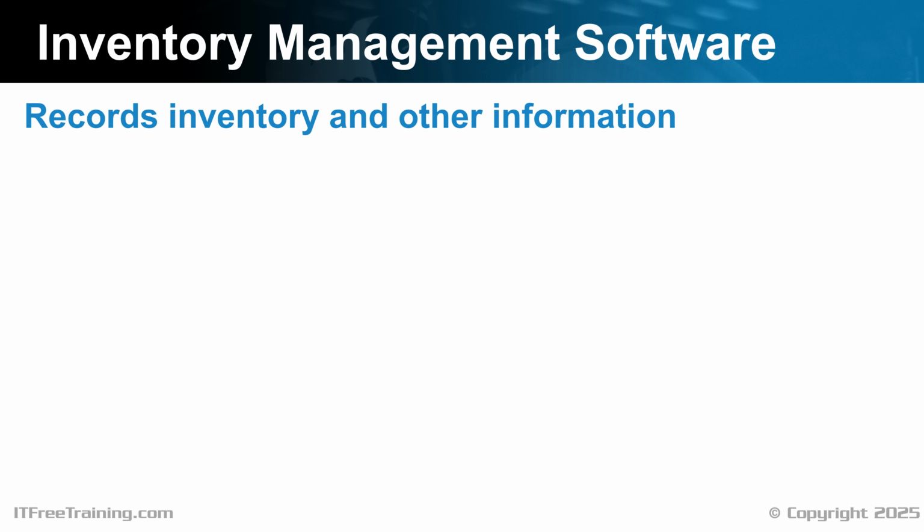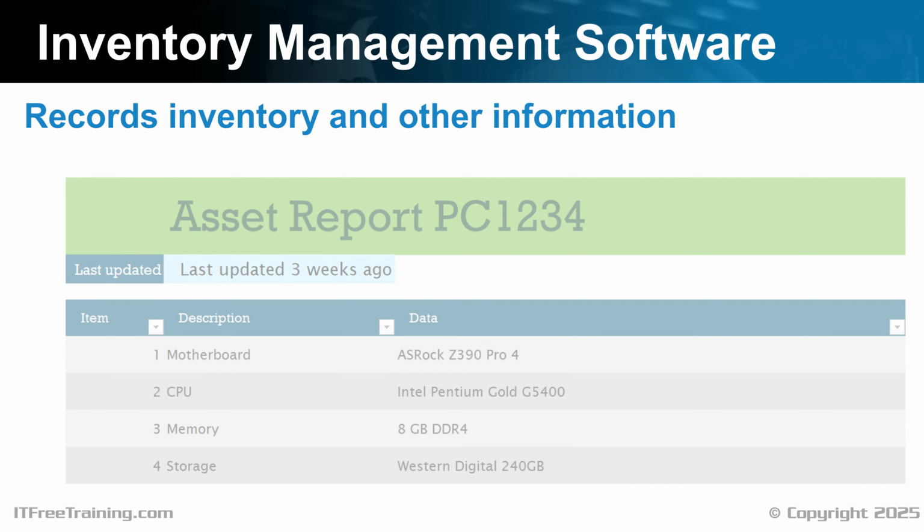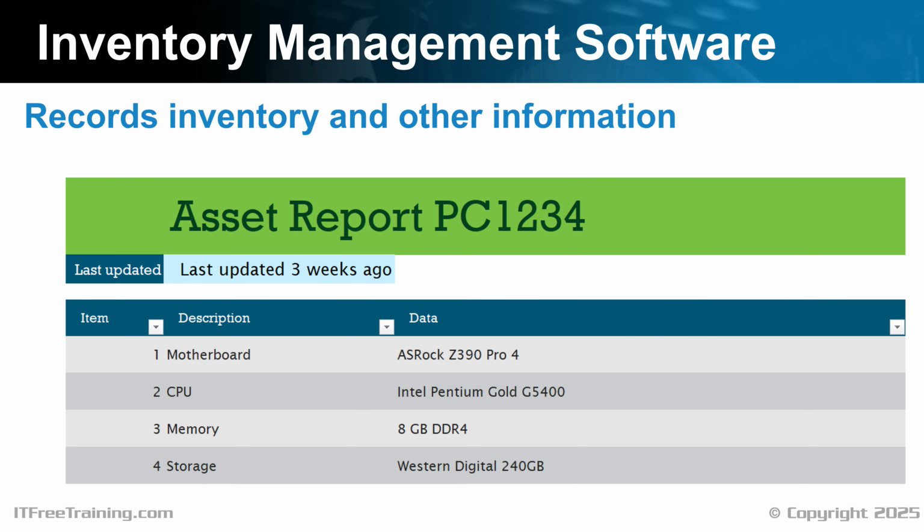Any large business will have some kind of help desk system, and most likely have inventory management attached or as a separate system. In this example, I want to look at the asset report for the computer I'm working on. This will tell me the hardware used in the computer. These systems may also record previous tickets for that computer. This will allow you to look up what previous technicians did on the computer and also highlight any previous problems. Internal systems like this can be very useful when troubleshooting.